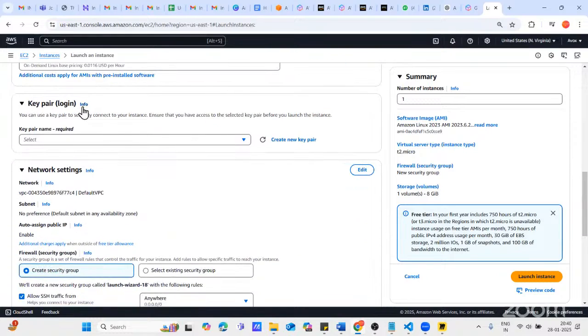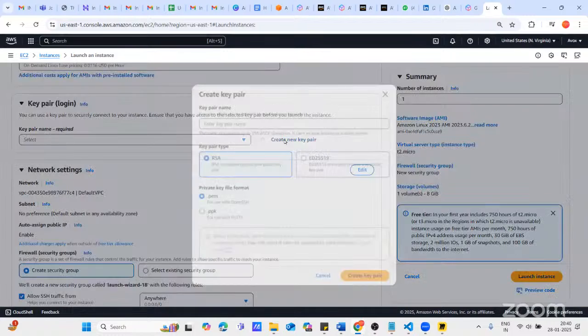And the key pair is basically for secure authentication, right? So instead of providing a simple username and password, you should use a key pair here. What is the purpose of the key pair and what algorithm we are using, I'll explain later. But for now, I'm creating a new key pair.